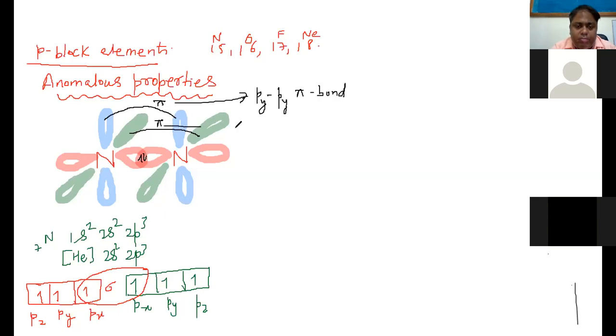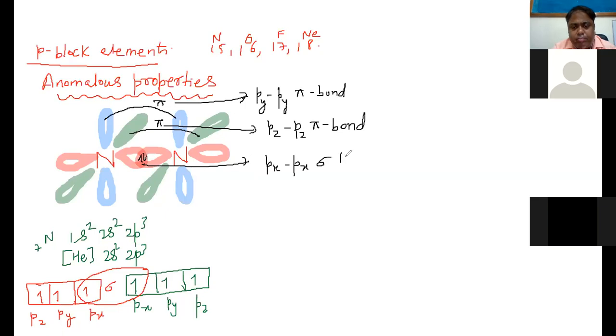This pi bond is the pz pi bond, and this is the px sigma bond. This concept in your NCERT book, in short, they are writing as p-pi bonding.